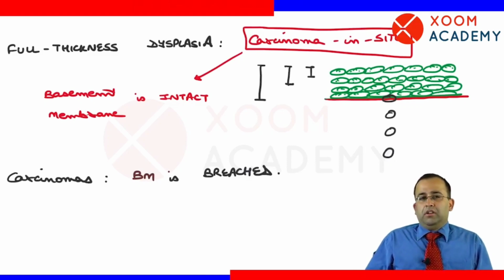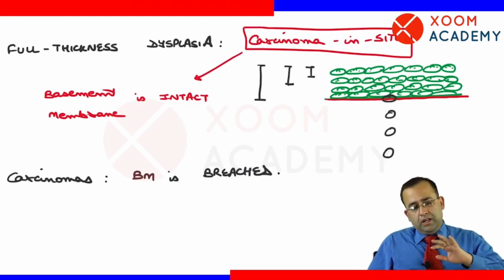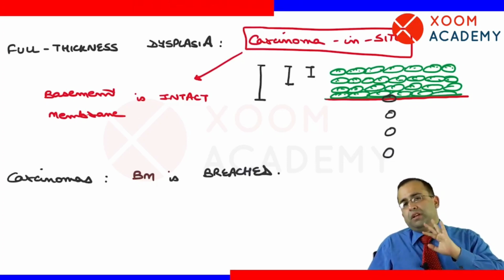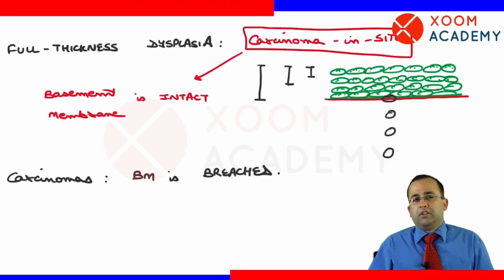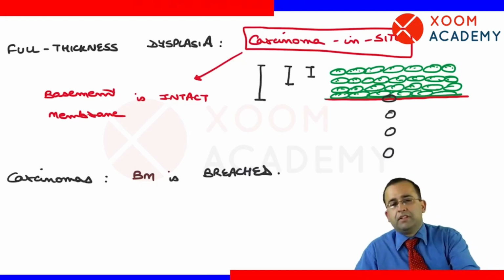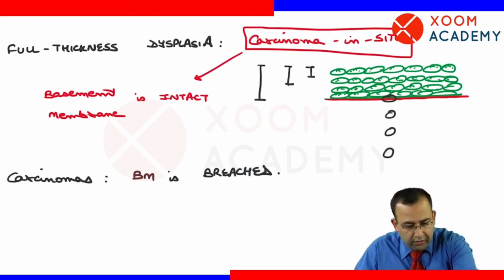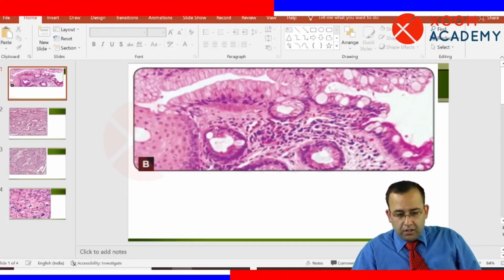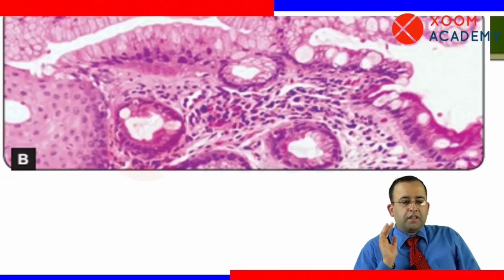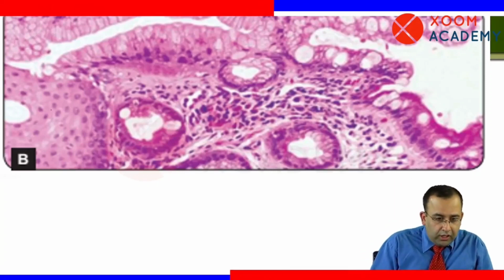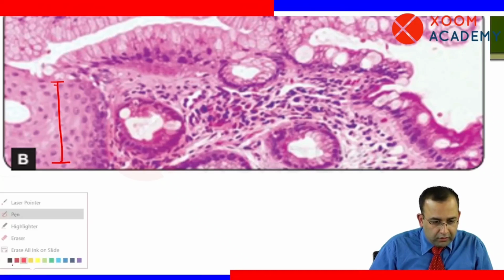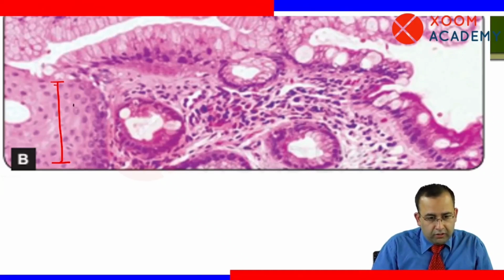Next point. Now let us have a look at another term with respect to carcinomas, that is differentiation. Before I go to differentiation, have a look at this microscopic image. What is the diagnosis in this case? You have seen this. We know this. What do we see here? On the left hand side, we are able to make out that this is the normal stratified squamous epithelium.